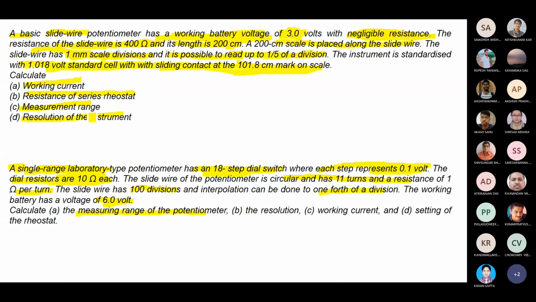Then calculate the measurement range, the resolution, and the working current setting of the rheostat. Just like your previous numerical problem, not exactly the same, some portions are different, but you start from the same type of work. I hope you try to solve it at home. If you are not getting the value, you can ask me. Again, I will solve it in my class.